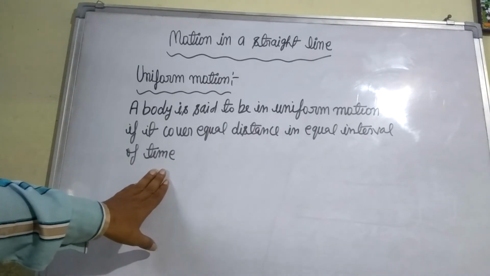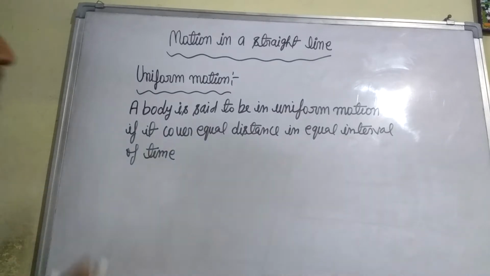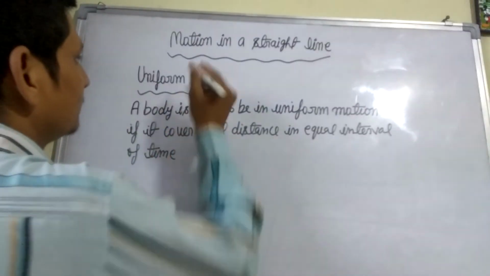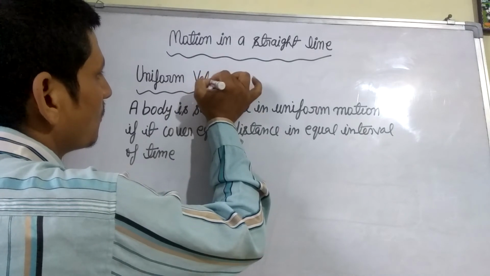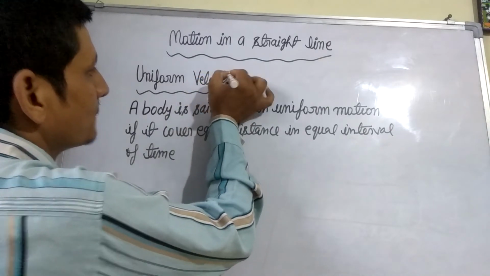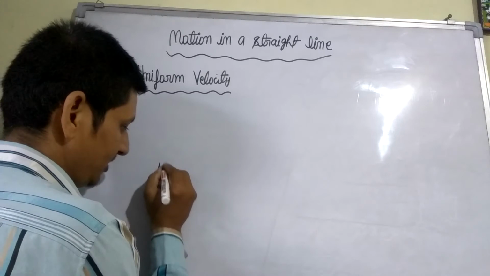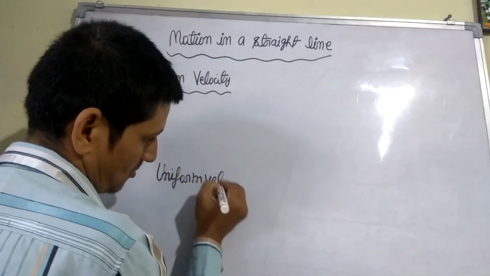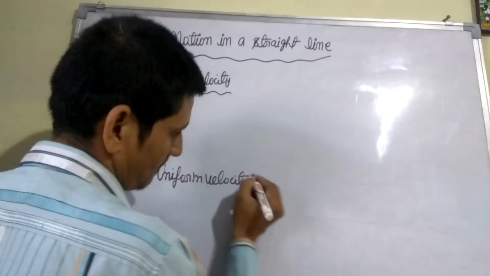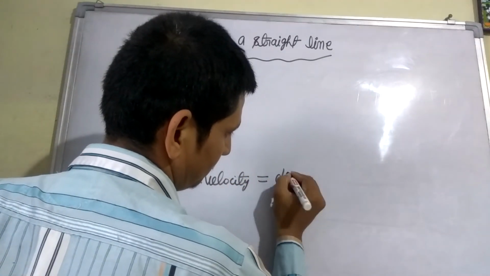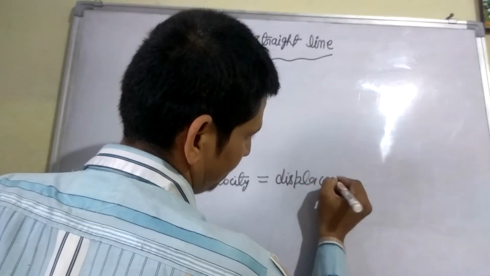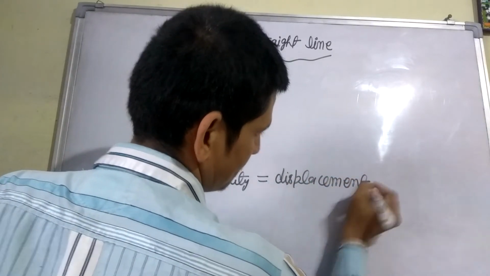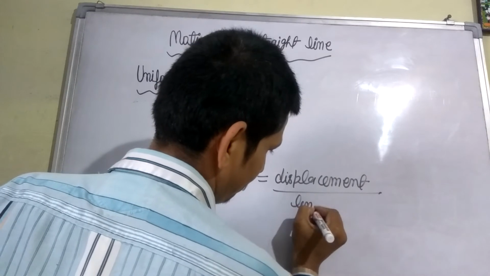Now the next topic is uniform velocity. Uniform velocity is equal to displacement upon time.